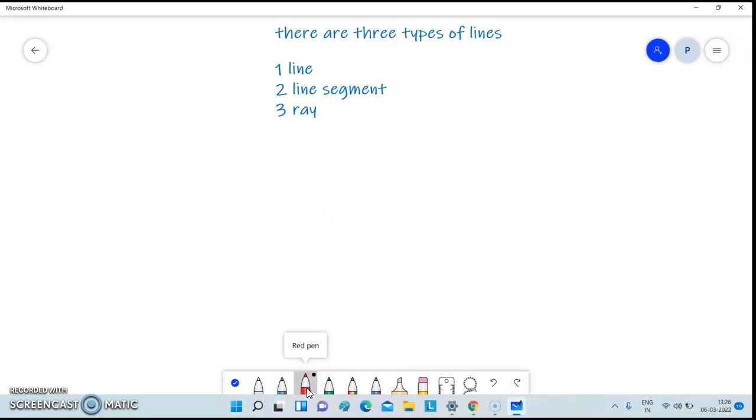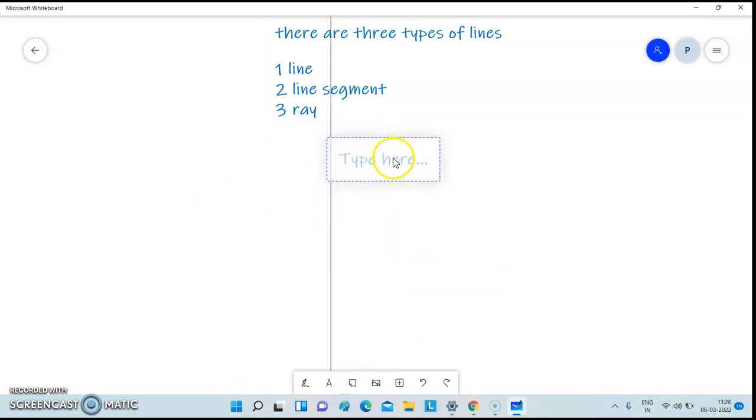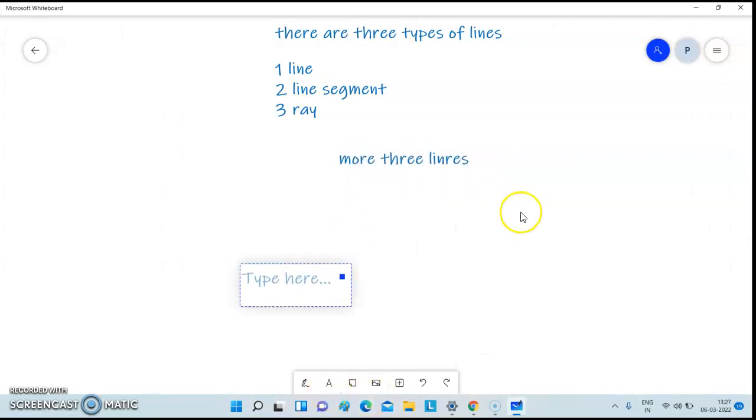Then the next things come. Now we will learn more about lines. There are three more types of lines. These are also very simple. Let me introduce them.